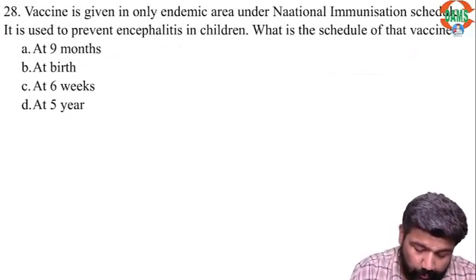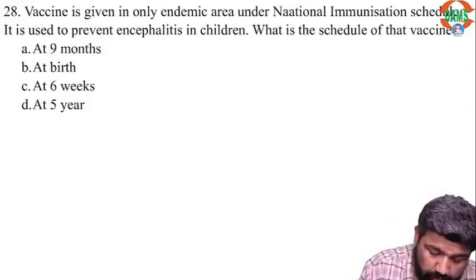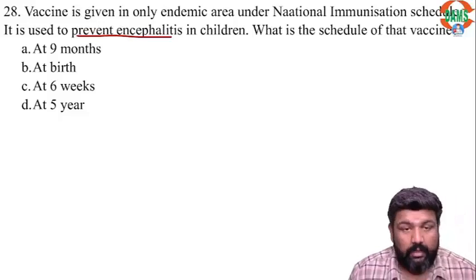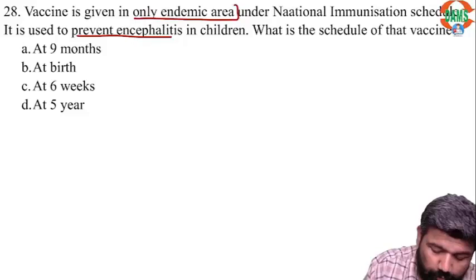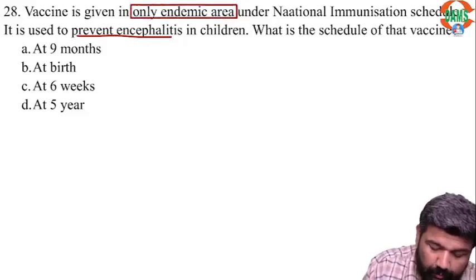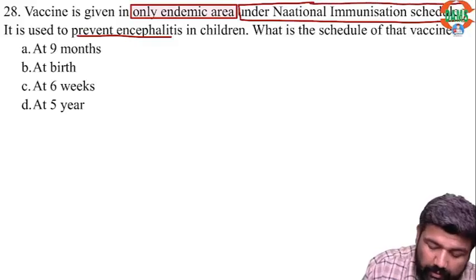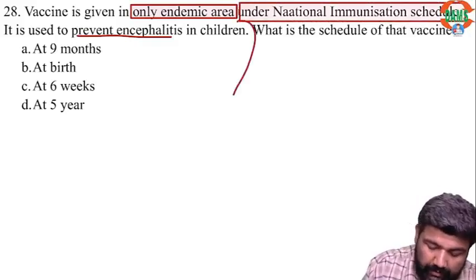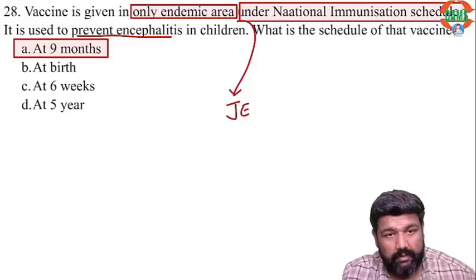Vaccine is given in only endemic area under national immunization schedule. It is given to prevent encephalitis in children. Only endemic area. There is only one vaccine which is under national immunization schedule given in endemic area, that is Japanese encephalitis, and this is given at 9 months.